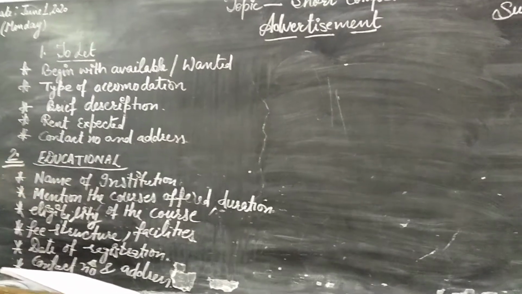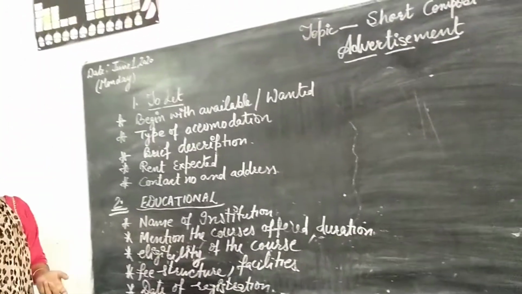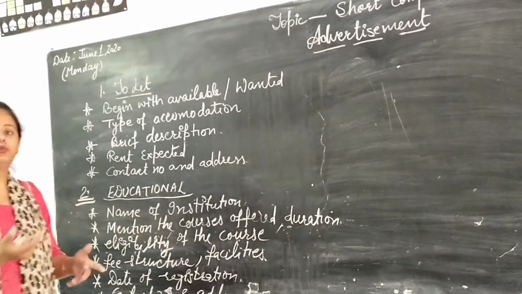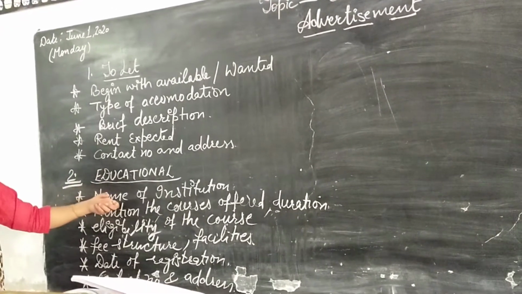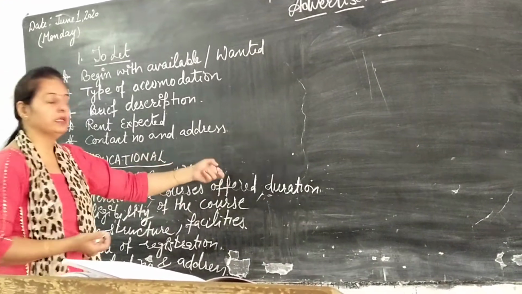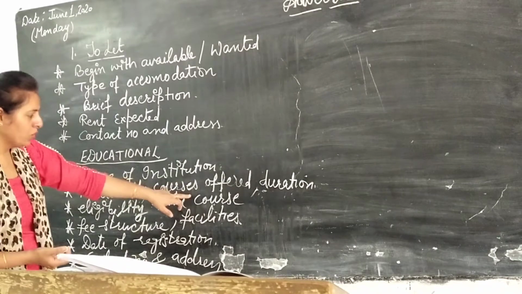Name of the institution, firstly you should give that. For example, our school is going to start new courses. Our school is going to start a computer course. We are going to give an advertisement for that. So firstly we will give the name of the school. SHVM, the LSDBRA, Sarvi Prani Vidya Mandir, is going to start the computer course.